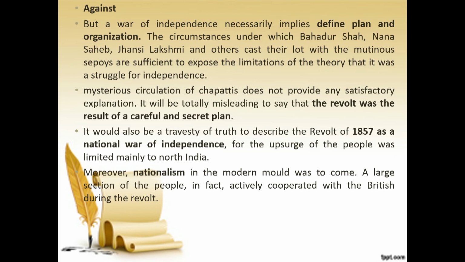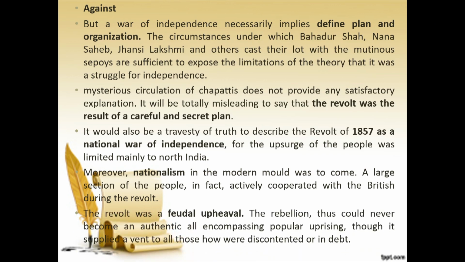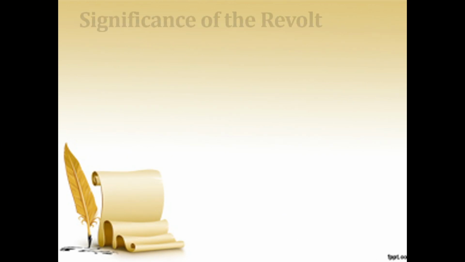A war of independence necessarily implies a definite plan and organization. The circumstances under which Bahadur Shah, Nana Sahib, Lakshmi Bai and others cast their lot with the mutinous sepoys are sufficient to expose the limitation of the theory that it was a struggle for independence. The mysterious circulation of chapatis does not provide any satisfactory explanation. Nationalism in the modern mold was yet to come. A large section of the people, in fact, actively cooperated with the British. The revolt was just a feudal upheaval, so we can't say this was a first war of independence.